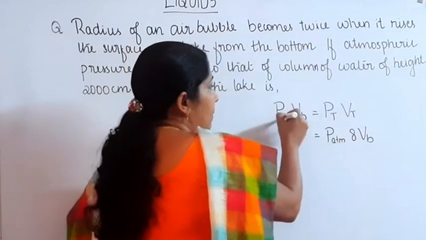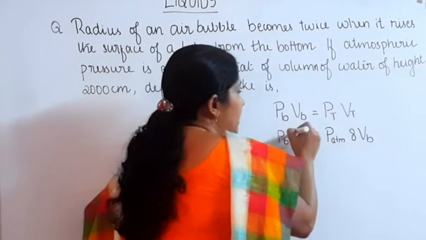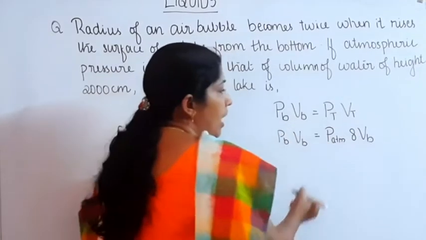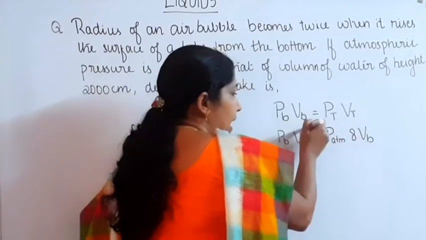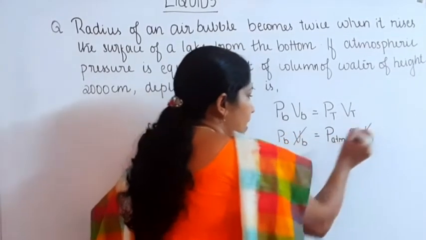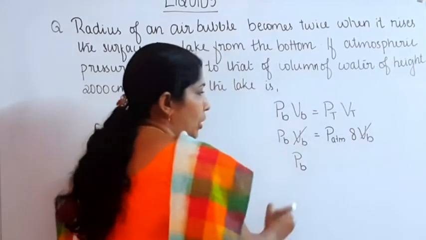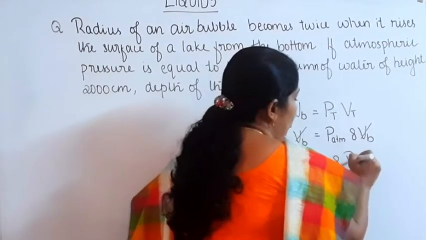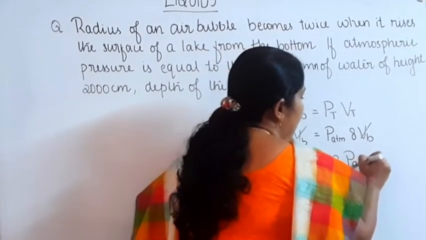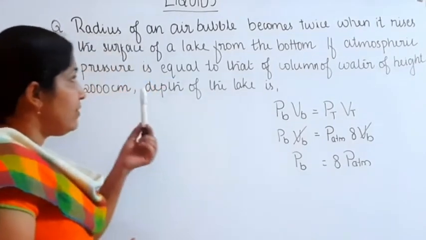Then PB into VB is equal to P atmosphere into 8 into VB. We can cancel VB. Then the pressure at the bottom is equal to 8 times the atmospheric pressure. This is the value we get from the first sentence.